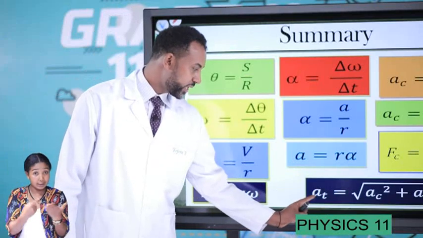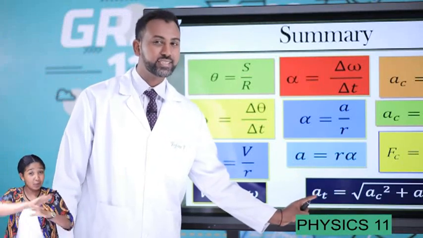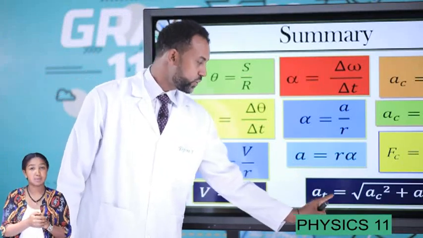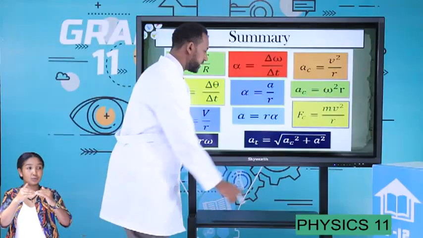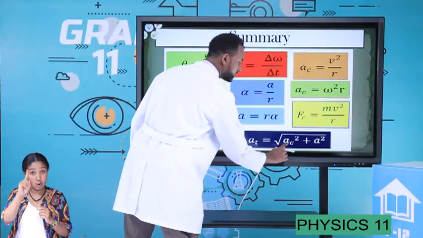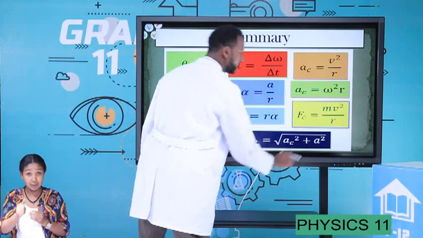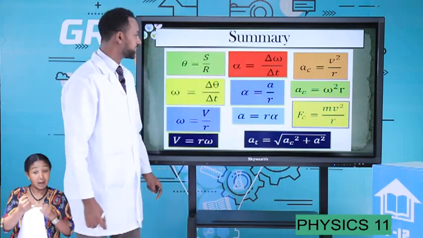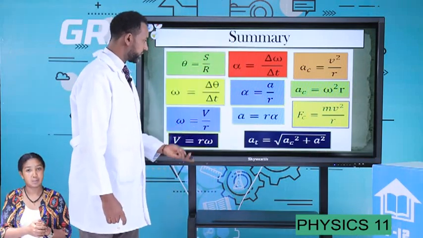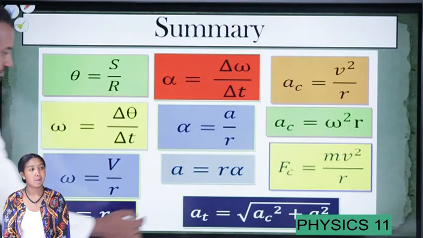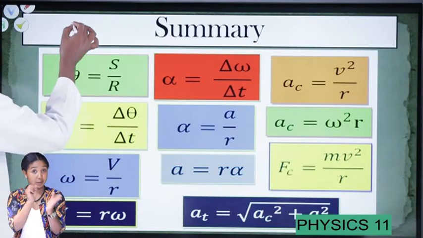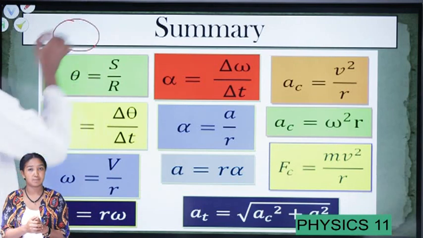So at this point, we could have a total acceleration, which is equal to the root of the centripetal acceleration and tangential acceleration. Let's take, for example, such a rotating object.